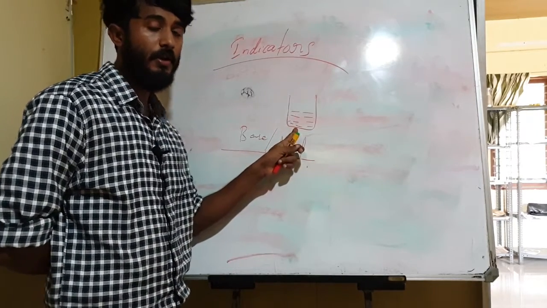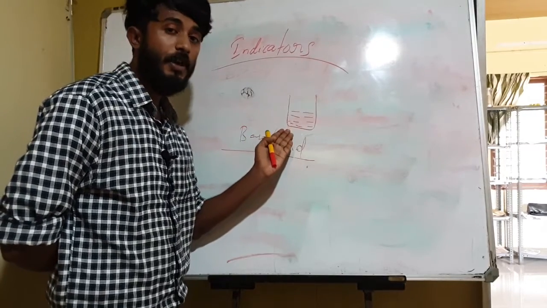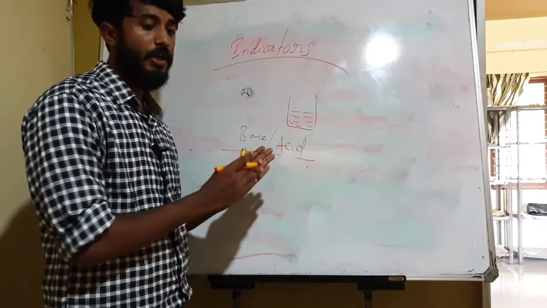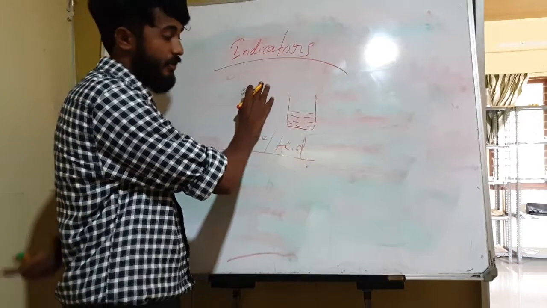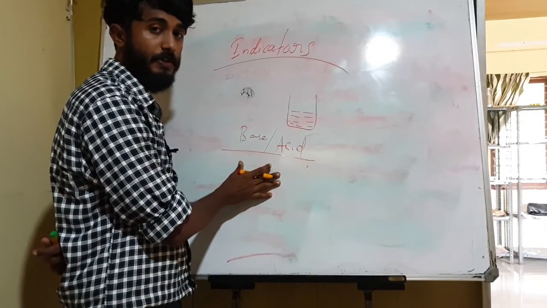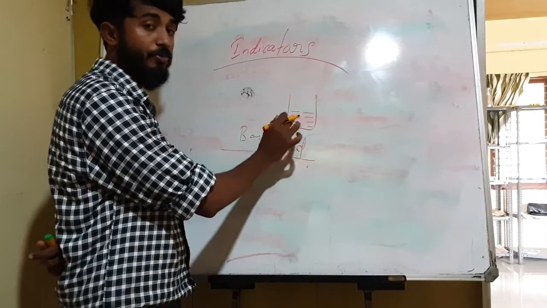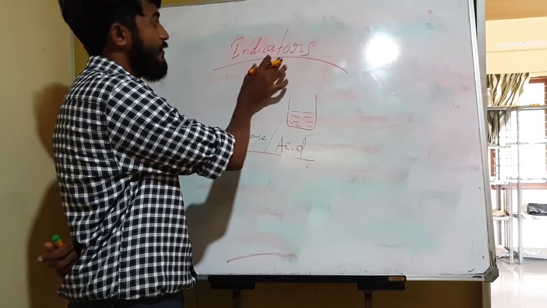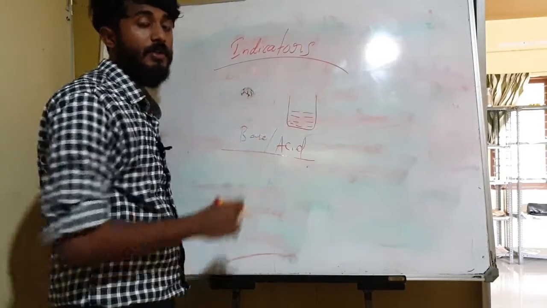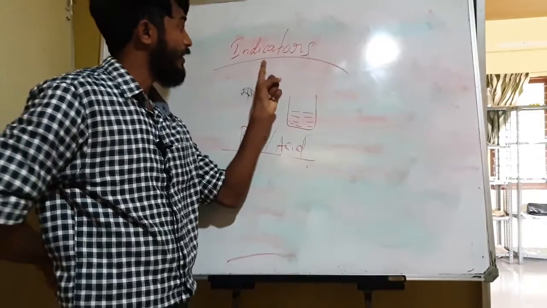How can you find out whether it is acid or base? Here we can use a substance for finding out the presence of acid or base in the solution, that is called the indicators.